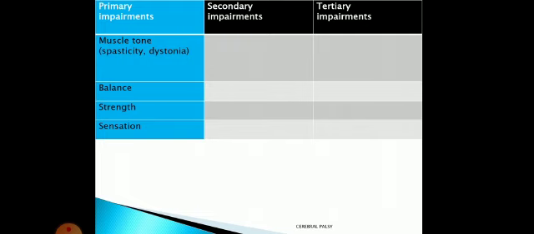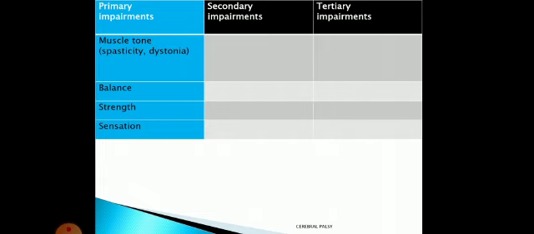And the patient may also be having a sensory problem, so we need good sensation to learn any movement. For example, if I want to walk properly, I need to see with my eyes. If I want to sing, definitely I need to listen to music. So for any motor activity, I need assistance from my sensory systems. So here the sensory problem will also be there. So all these are primary impairments. So this was the list of primary impairments.